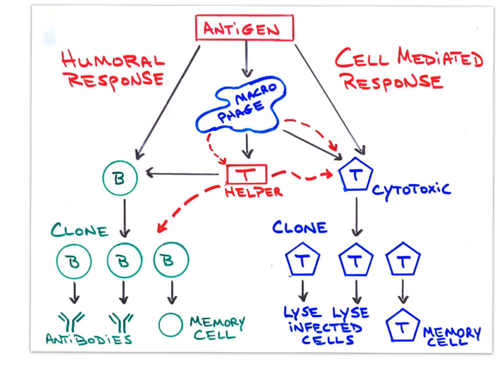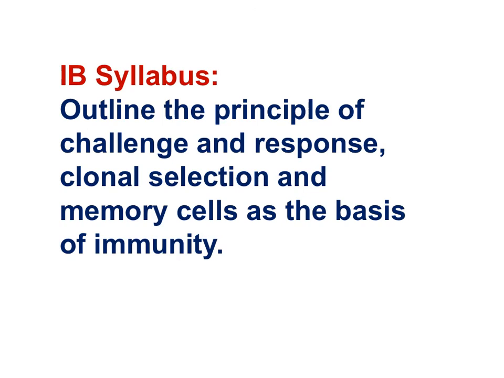Helper T lymphocytes also activate B lymphocytes. All of the activated lymphocytes are specific to the pathogen. Then the activated B and T cells divide by mitosis to form a clone, an army of cells that will work to remove the pathogen from the body. Notice that the B cells produce antibodies specific to the pathogen. The antibodies bind to the antigens on the pathogen, neutralizing the pathogen. Here is the relevant IB syllabus statement. Outline the principle of challenge and response, clonal selection, and memory cells as the basis of immunity.